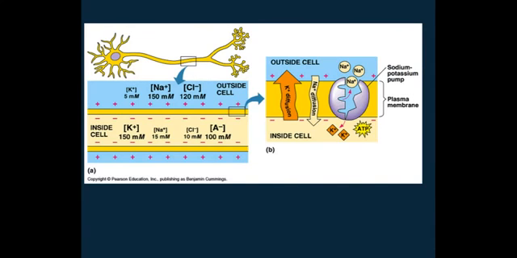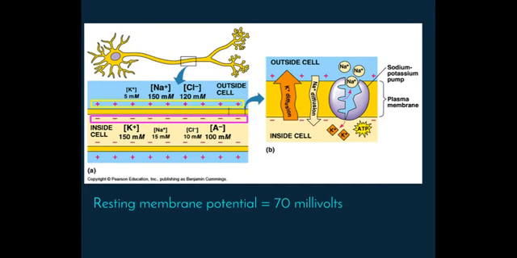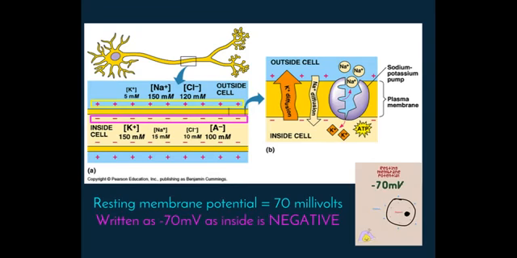A potential difference exists across every cell's plasma membrane. The side of the membrane exposed to the cytoplasm is negative, while the side exposed to the extracellular fluid is positive. So inside the cell is negative and outside the cell is positive. The difference on either side of the membrane results in a cellular voltage, which is called the resting membrane potential, and is measured at about 70 millivolts. It is written as minus 70 millivolts, which indicates that the inside of the membrane is negative. At this point, the membrane is said to be polarized.